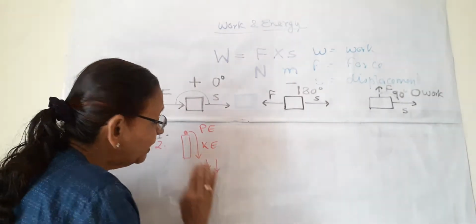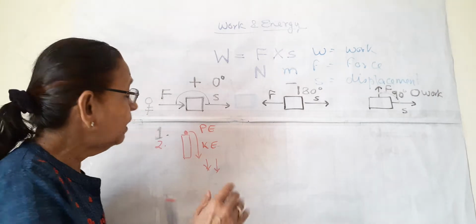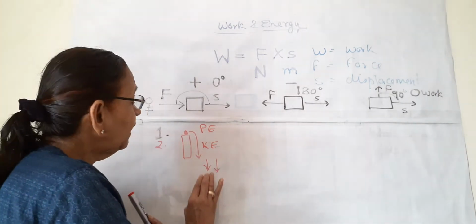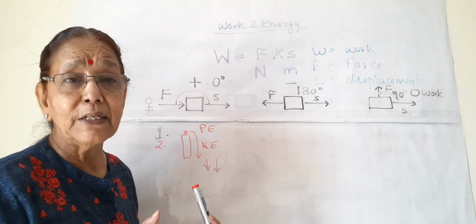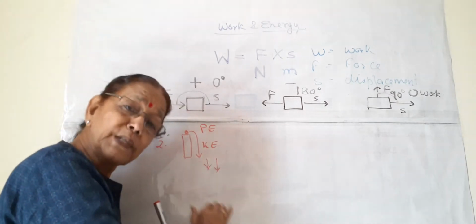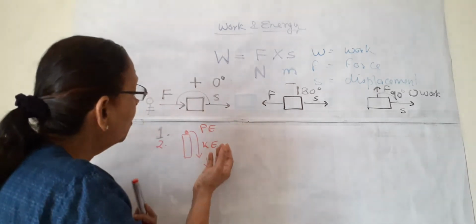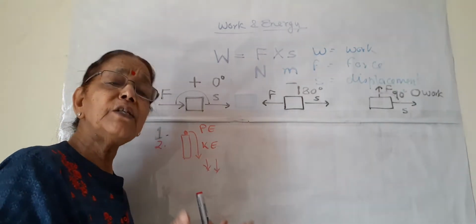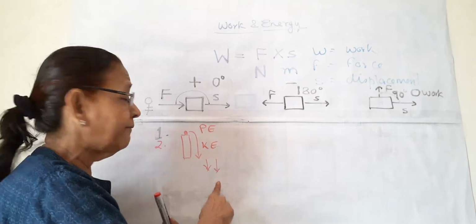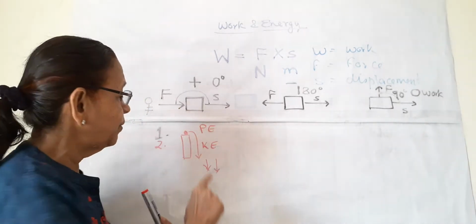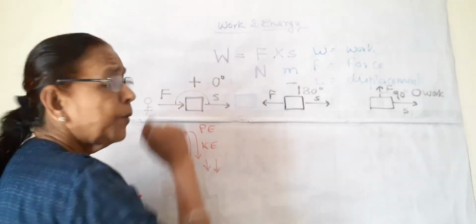But does this gravitational force lose some energy, or gain some energy? What is there? This gravitational force only facilitates the conversion of potential energy into kinetic energy. The energy is not lost by the gravitational force. Only there is a transformation of energy in the ball. Nobody is losing or gaining energy. This ball has some potential energy, and due to gravity it is transformed into kinetic energy. And this is again an example of positive work.